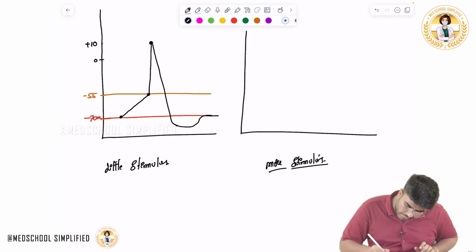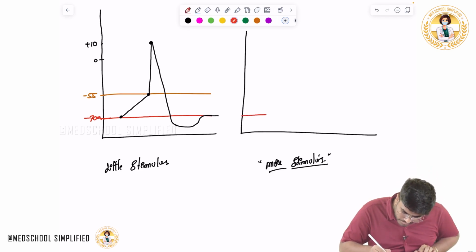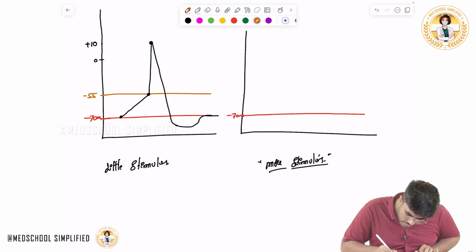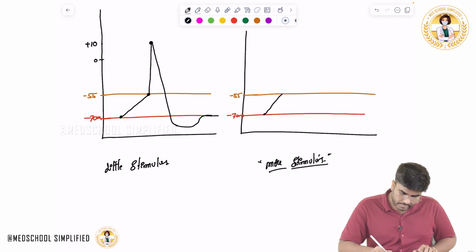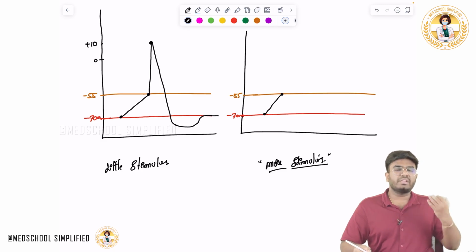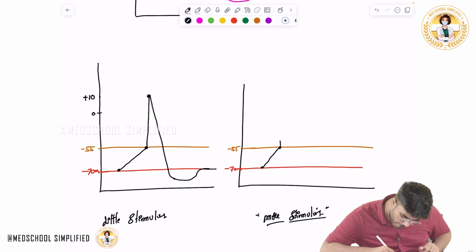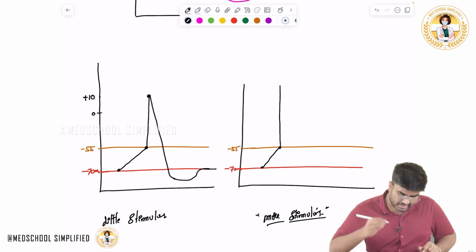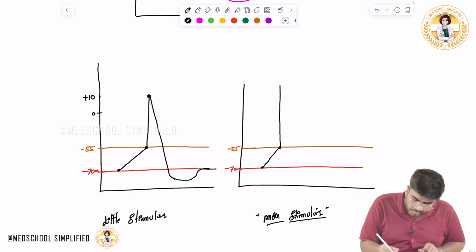Okay. So now when I give more stimulus, look what happened. The resting membrane potential is minus 70 millivolts, and this is the threshold potential, minus 55 millivolts. So voltage is going from minus 70 to minus 55. You gave more stimulus, so the threshold is attained quickly. So what happens? Immediately depolarization will happen. So it's more stimulus, right? So more depolarization will occur. It will go to plus 20, plus 30, plus 40? No, it will come to plus 10 only.